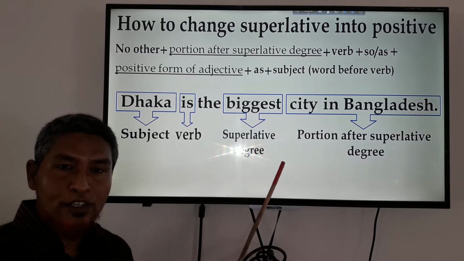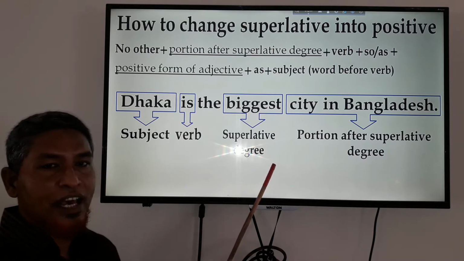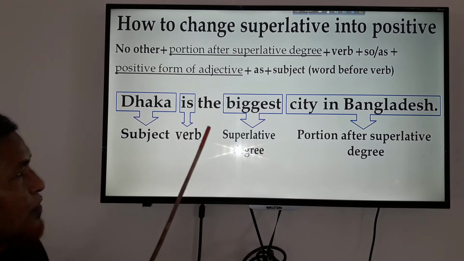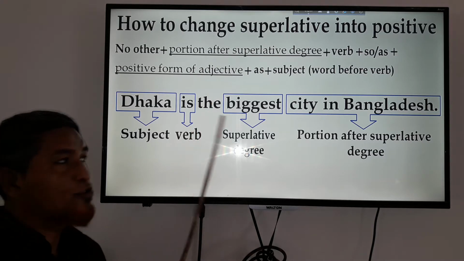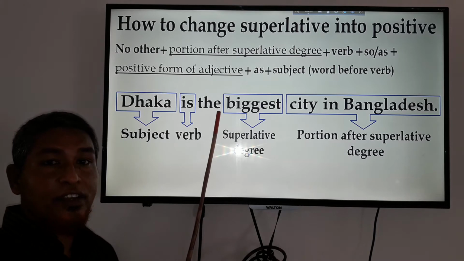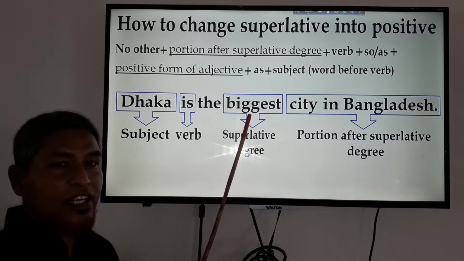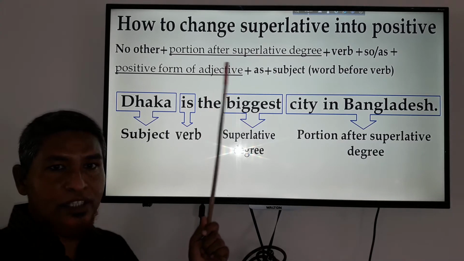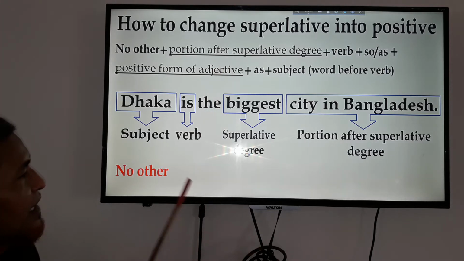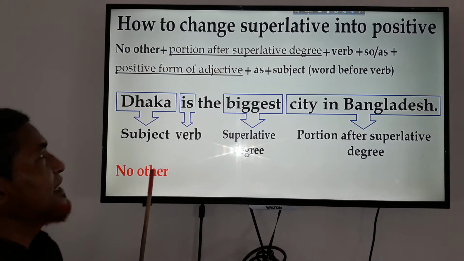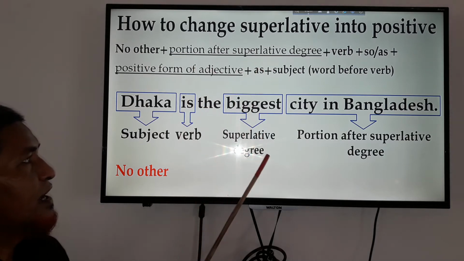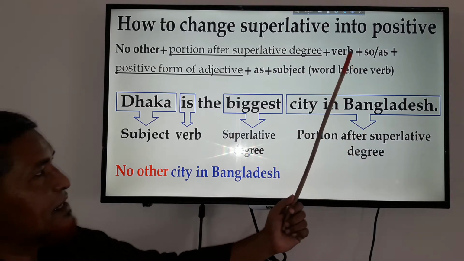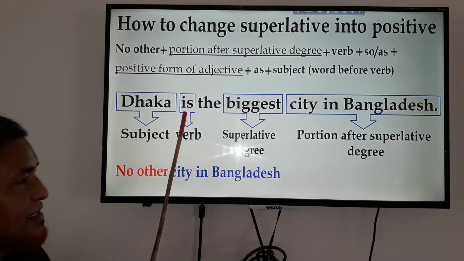If you want to change it into positive, you will have to write in this way, in this direction. Because the superlative degree takes "the" here. If the superlative degree or the adjective takes "the", you will have to change it according to this structure. First of all, I will have to write no other, and then the portion after the superlative degree, city in Bangladesh. And then you will have to write a verb. What is the verb? Verb is.